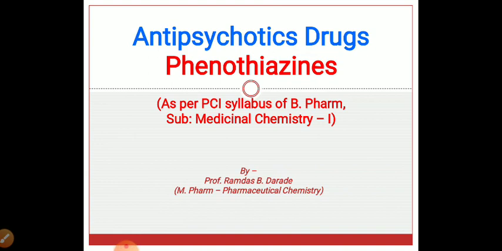In this video, we are going to discuss antipsychotic drugs, particularly the first class of antipsychotic agents, that is phenothiazine. We will see antipsychotic agents as per the PCI syllabus, that is the syllabus prescribed by the Pharmacy Council of India for the B Pharmacy course. Antipsychotic agents is a chapter mentioned in Medicinal Chemistry I of the 4th semester of the B Pharm course.